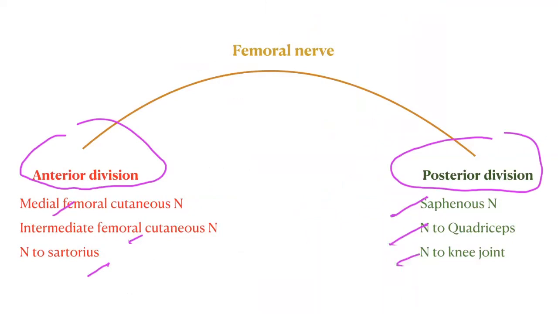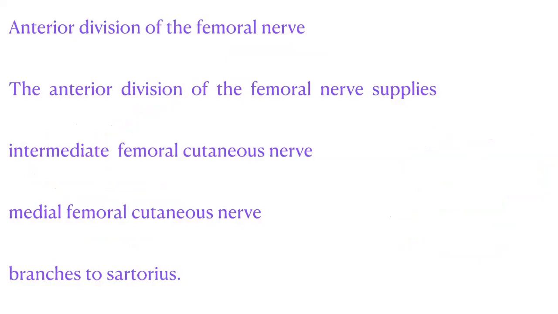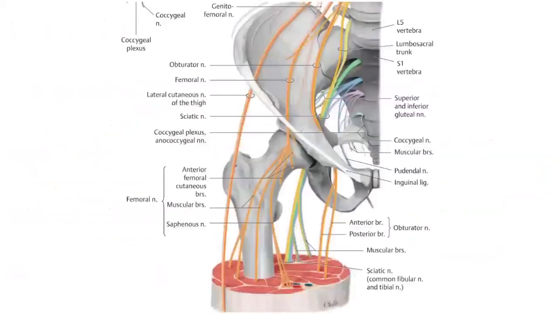Okay. The anterior division supplies the intermediate femoral cutaneous, medial cutaneous, and branches to sartorius. Okay, this is the anterior division of the femoral nerve. These are the anterior femoral cutaneous branches. Saphenous nerve, that means this is the posterior cutaneous branches. Right.